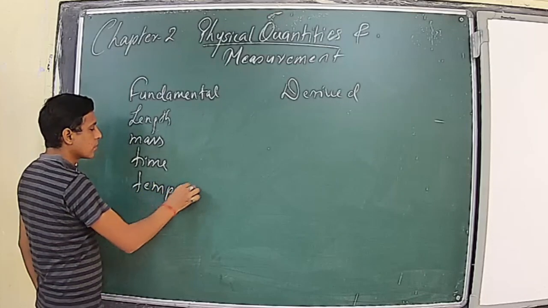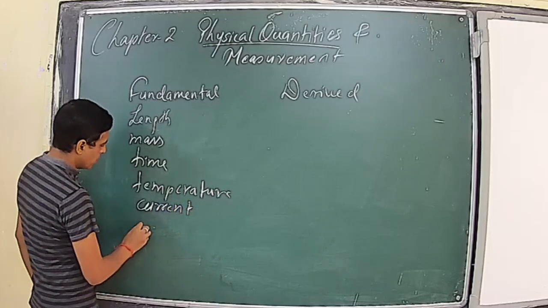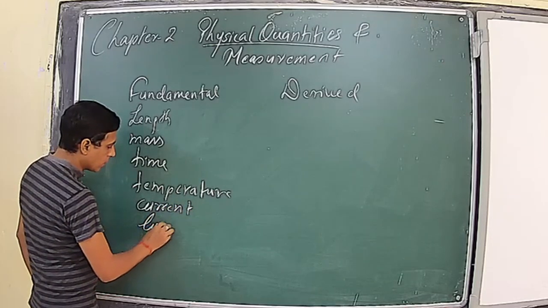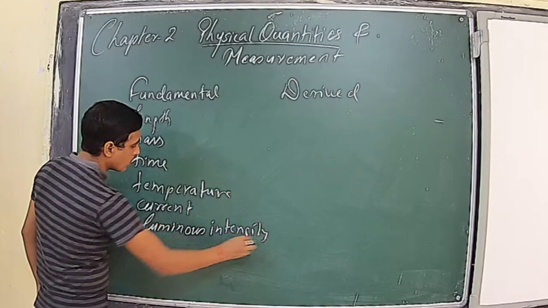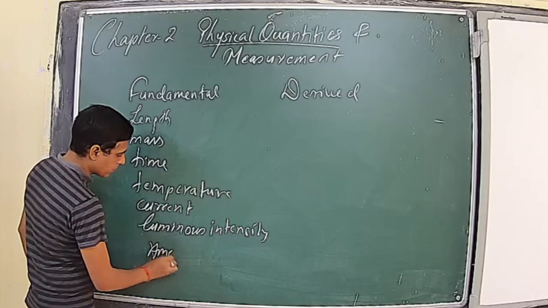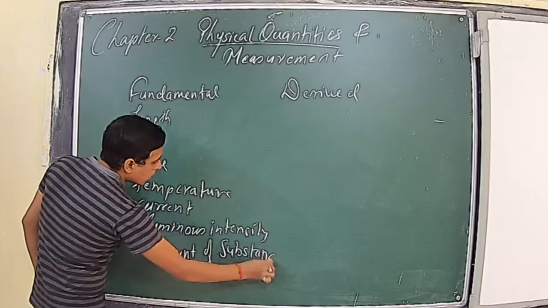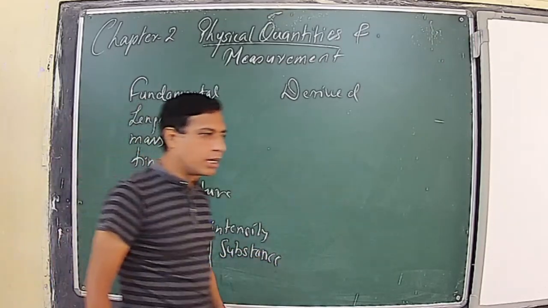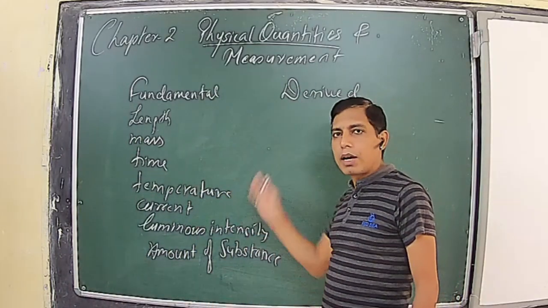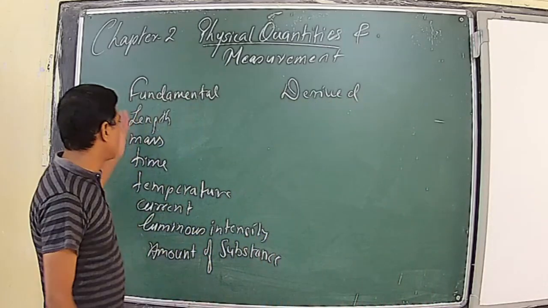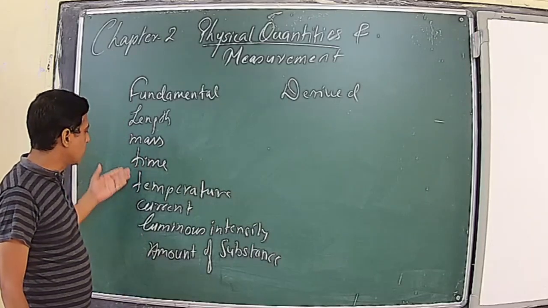temperature, current, luminous intensity, and amount of substance. Later on, we have added two more: angle and solid angle. So these are the fundamental quantities, which cannot be represented in terms of any other quantity. In class 6 and 7, we have already learned the means for measuring the length, mass, time, temperature.